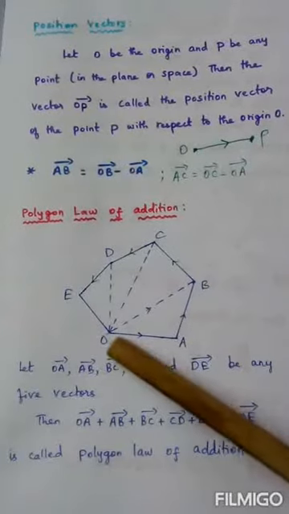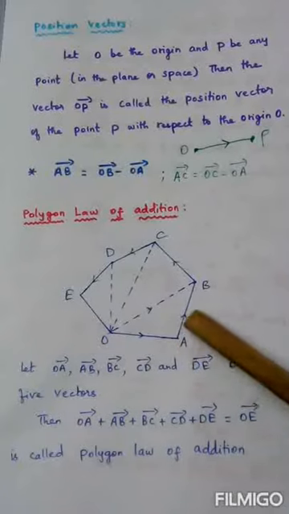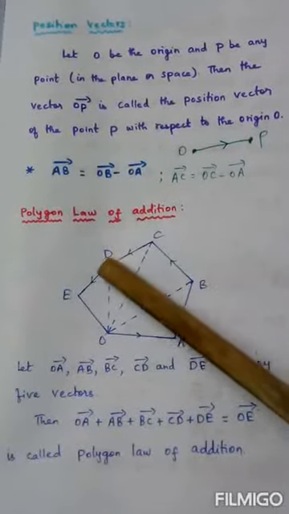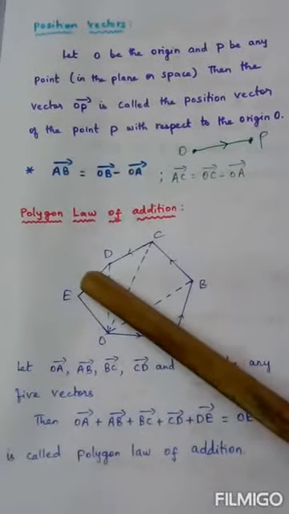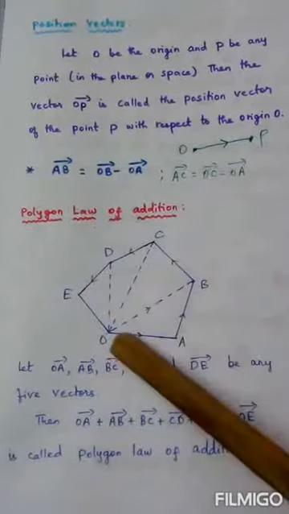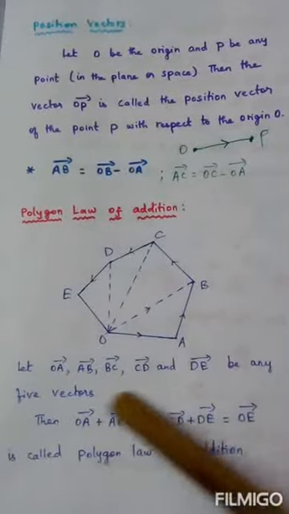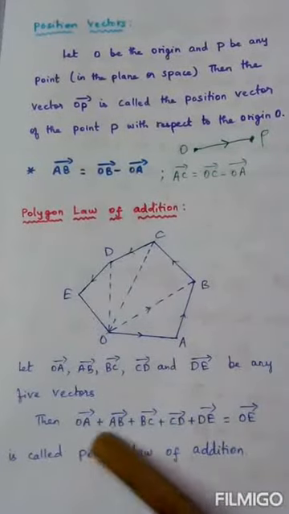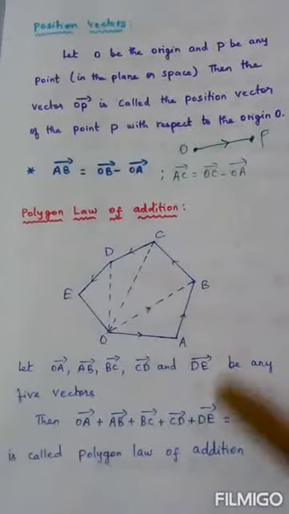What is the meaning of saying taken in order? Without changing the direction. OA, same direction, AB, same direction, BC, same direction, CD, DE, all are in the same direction it goes. Then the last side will be the addition of all the 5. 1, 2, 3, 4, 5. If I add all the 5, that answer will come on this 6th side.